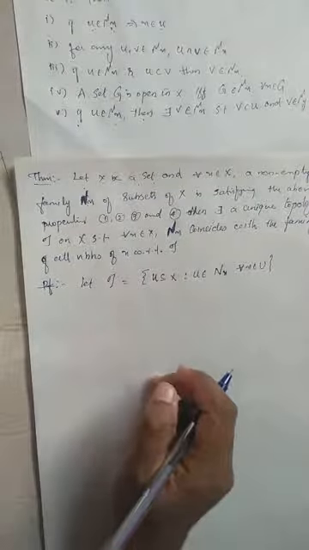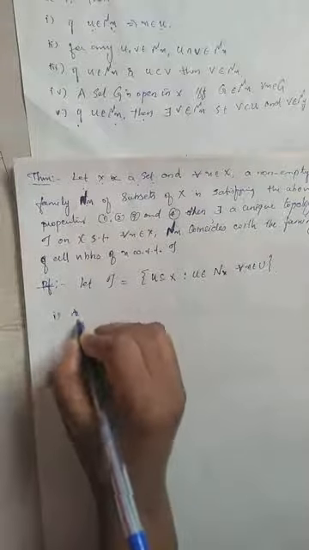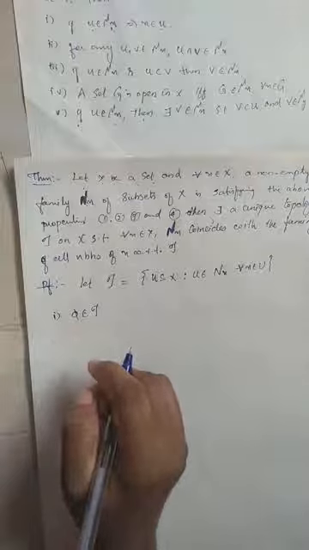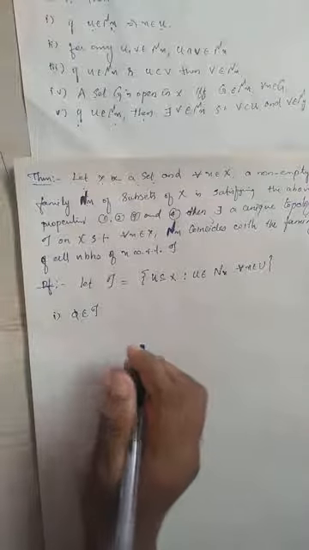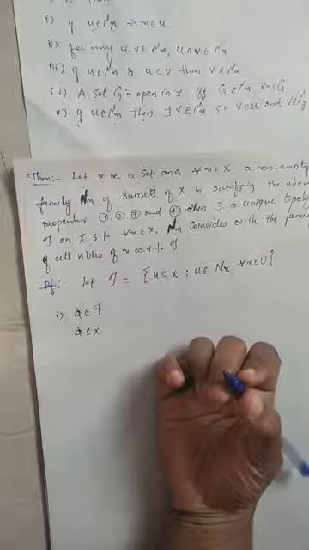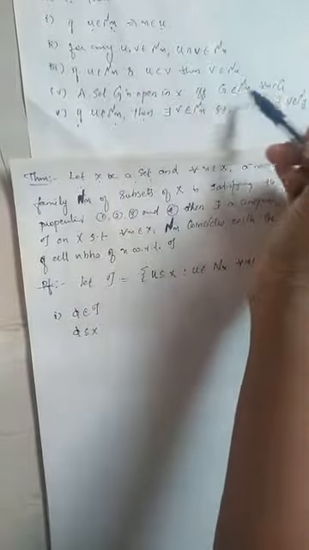How can you prove that this is a topology on capital X? We need to verify the properties. First, the empty set must belong to tau. The empty set is always a subset of capital X, and it satisfies all these four properties because it has no elements.